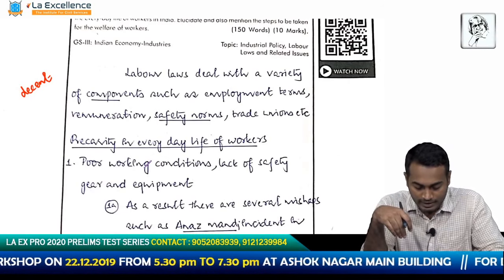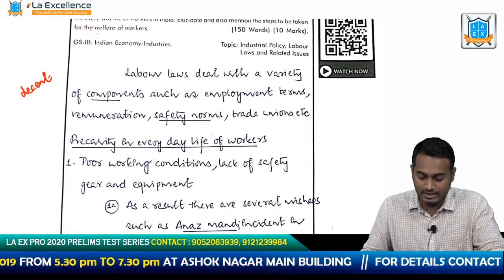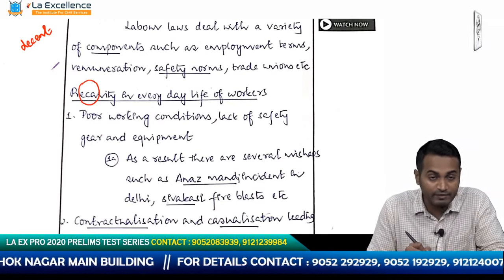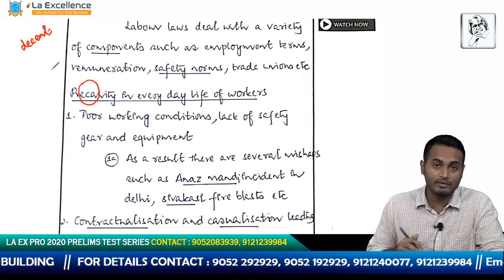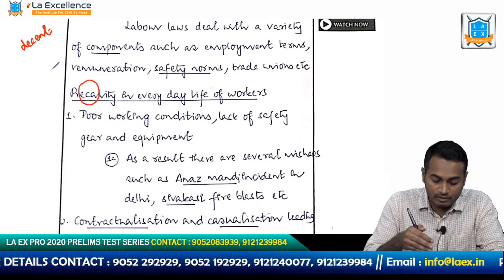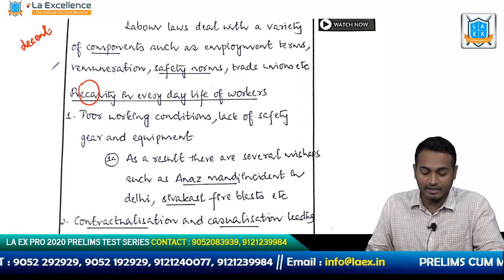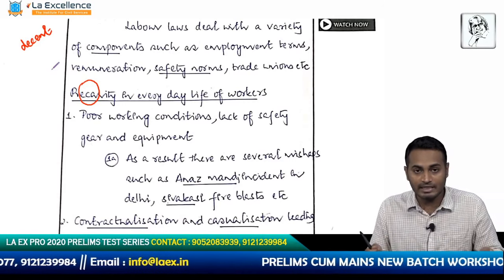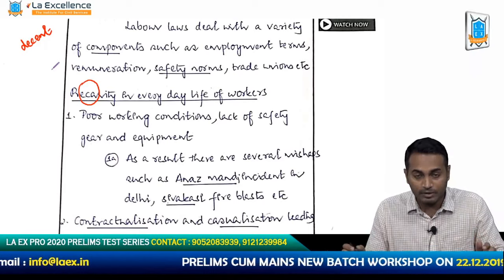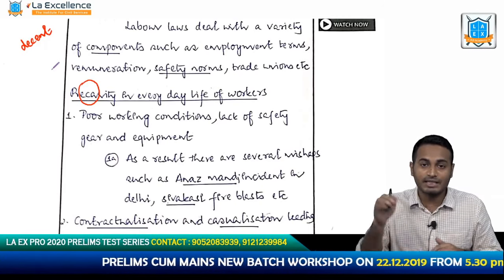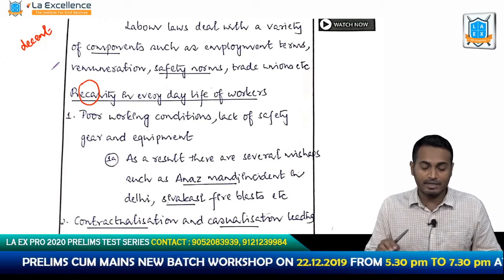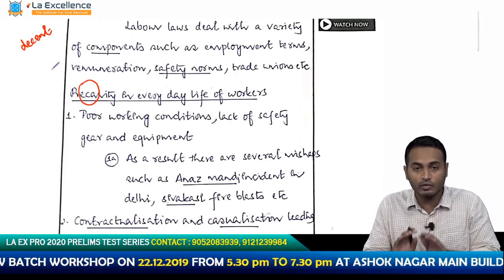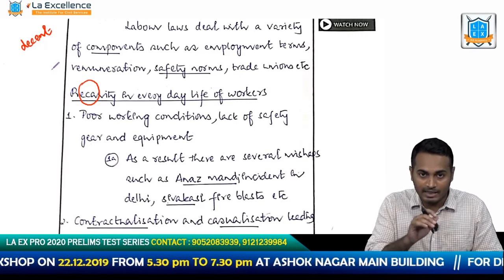Now what he does, he is trying to establish the precarity in everyday life of workers. See, he could have also written the word difficulties, but he didn't do it because he is trying to mimic the nature of the question. So from the first line to the last line, if he uses subparts or subheadings like this, I know that he is lying within the bandwidth of the question, because I keep seeing the question's statements itself in the subheadings of his answer. So I know that the student is pretty close to the topic that has been asked by the question.